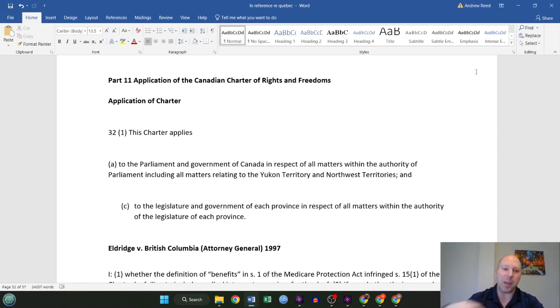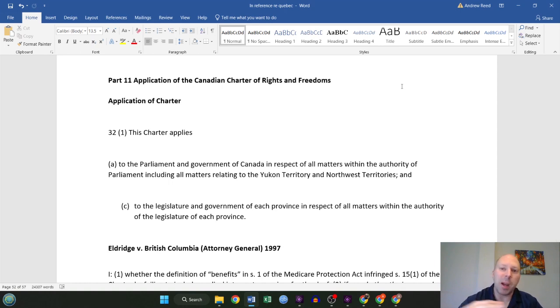We have the application of the Charter directly quoted from the Constitution. This Charter applies to the Parliament and Government of Canada in respect to all matters within the authority of Parliament, including all matters related to the territories, and to the legislature and government of each province in respect of all matters within the authority of the legislature of each province. So what does this mean?